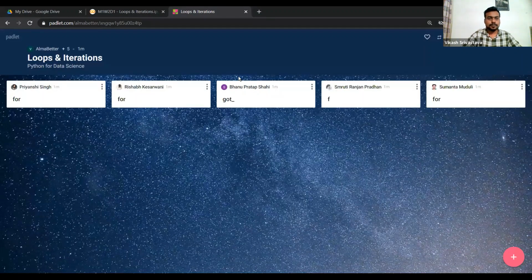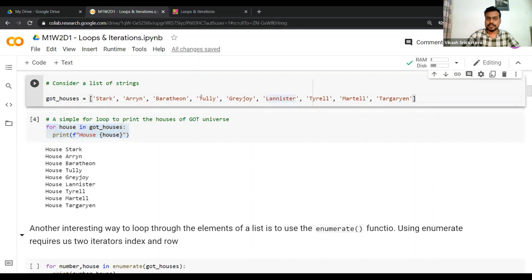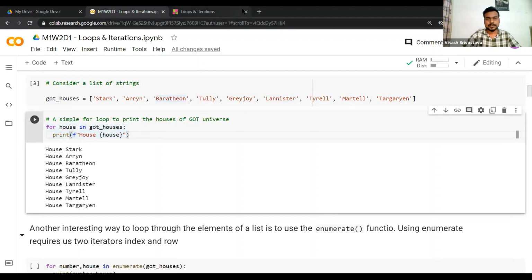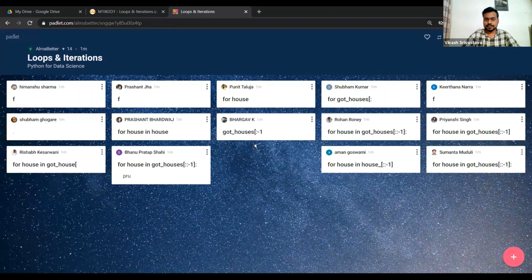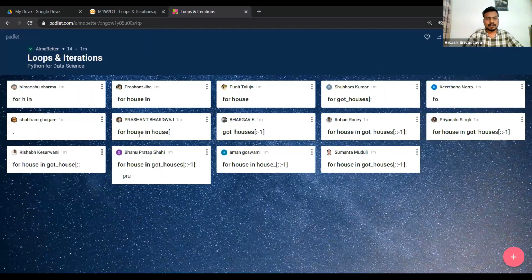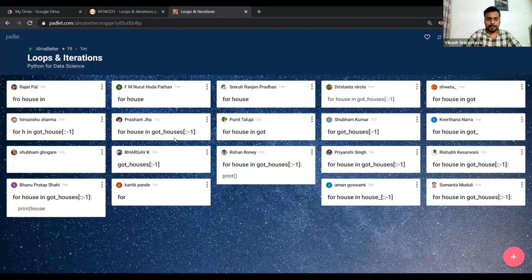So what do we need to do? I'm just expecting a very minor change from you in this whole piece of code. Let's say I just want to start printing from house Targaryen, in the reverse direction. So house Targaryen, house Martell, house Tyrell, house Lannister, house Greyjoy, house Tully, house Baratheon, house Arryn, and then house Stark. In this fashion I want these printed. So what do you think we should do? Okay, I'm getting some really good answers. Let's assume the print statement will be the same thing, so there will be no change in there.